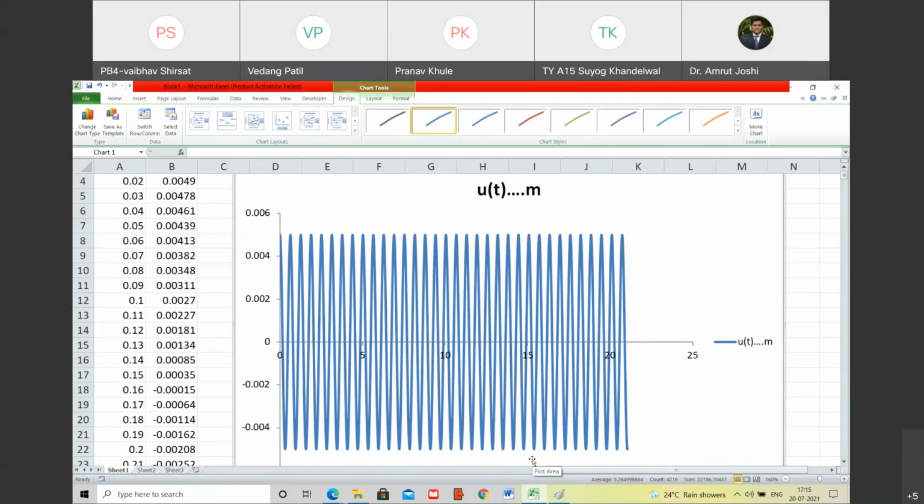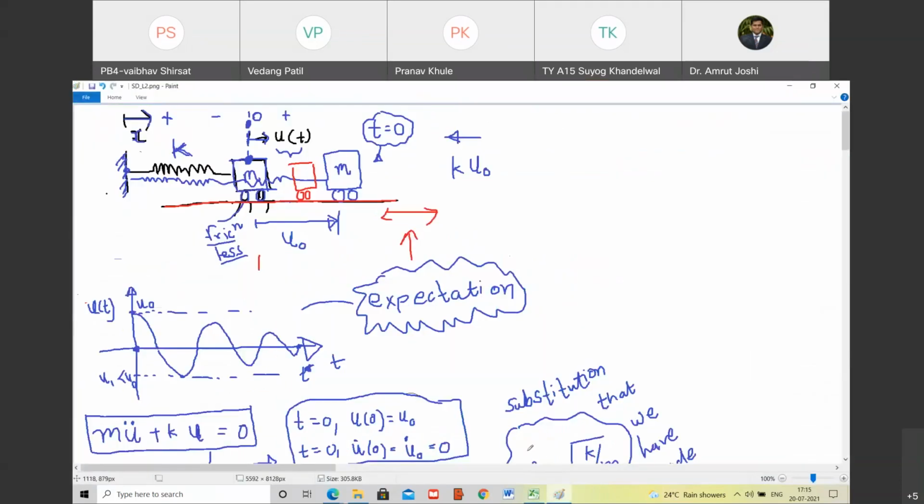So what does the mathematical solution say? Mathematical solution of this problem says, if you displace the mass by amount u0 and leave it till you die, it will keep on oscillating. Even after you die, it will keep on oscillating. Are you with me? Right. And what the hell is that? It is not consistent with the experience that we have. Do you agree? Yes, sir. It's not Inception where it will keep on rotating. No, it is going to stop. Are you with me? Yes, sir.